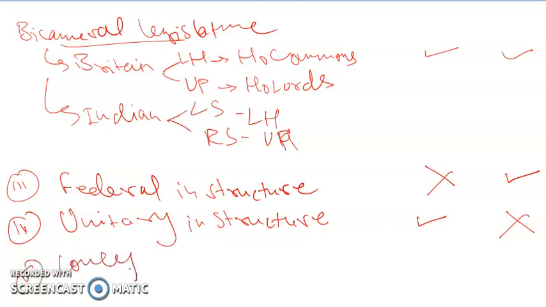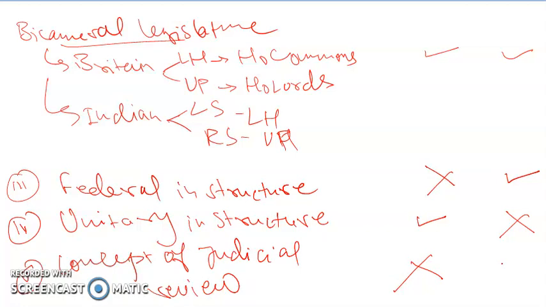But the most striking difference is the concept of judicial review. Britain does not follow the concept of judicial review, while in India we follow the concept of judicial review. So what is this judicial review, and why in India we follow the concept of judicial review while in Britain they don't follow the concept of judicial review?